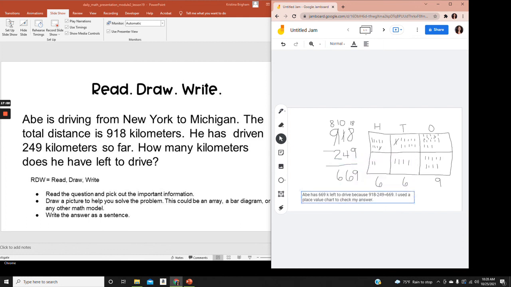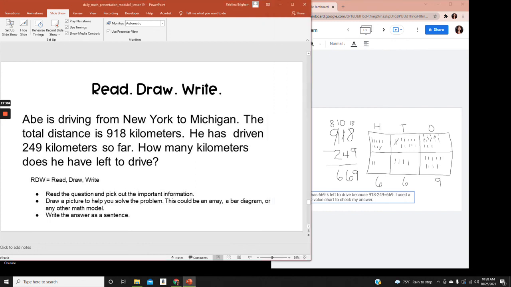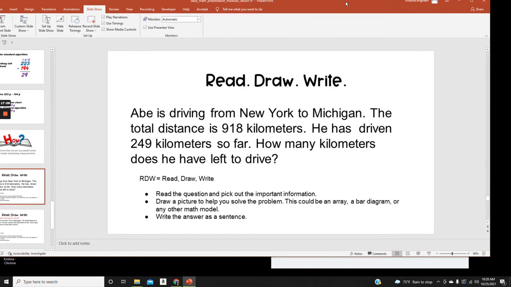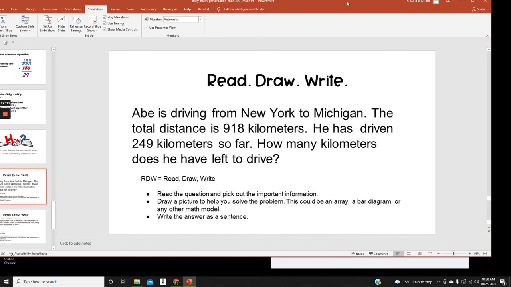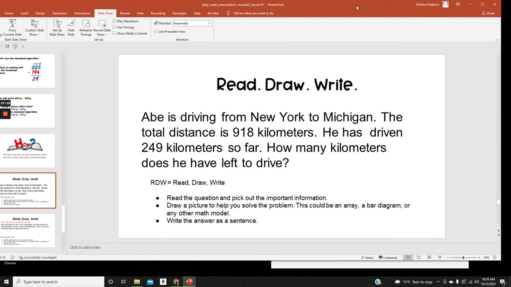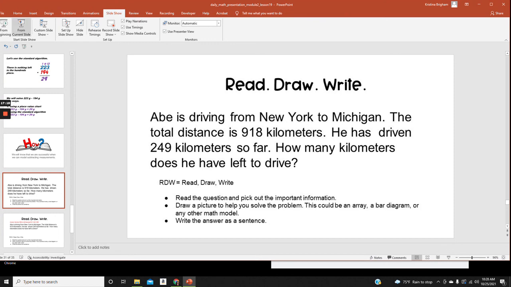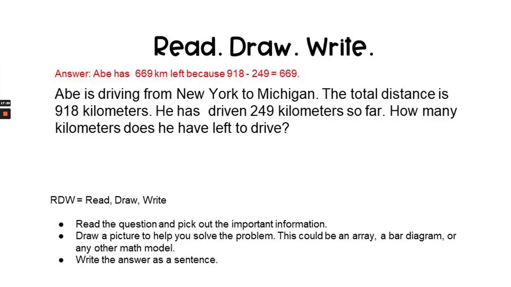Okay, now we're going to go back to the presentation and we're going to check the answer here. You may notice that the answer could be worded differently, and that's okay. As long as you have the correct answer, your wording may be a little bit different from the answer given. So let's check. Answer, Abe has 669 kilometers left because 918 minus 249 equals 669.